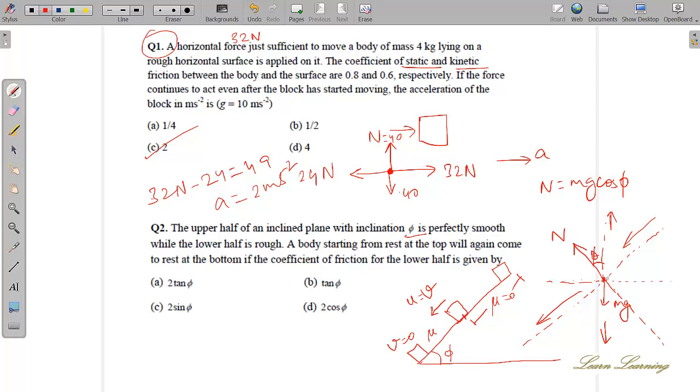What other force is acting here? Friction force will be acting up the incline, and that is equal to mu times N. So mu N minus mg sin phi. What is the direction of acceleration here? Can you tell me? It has to stop, so it is down, like left.